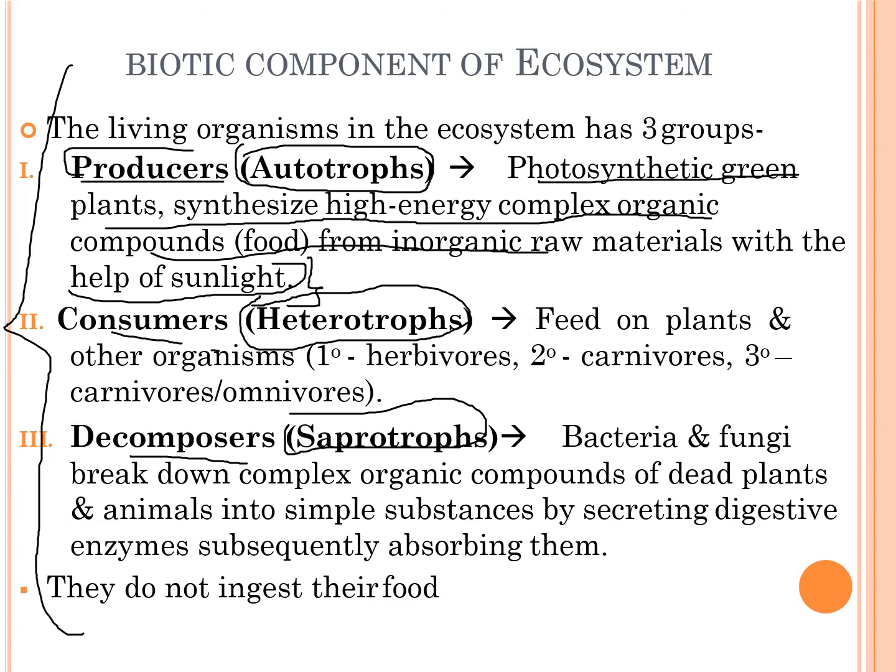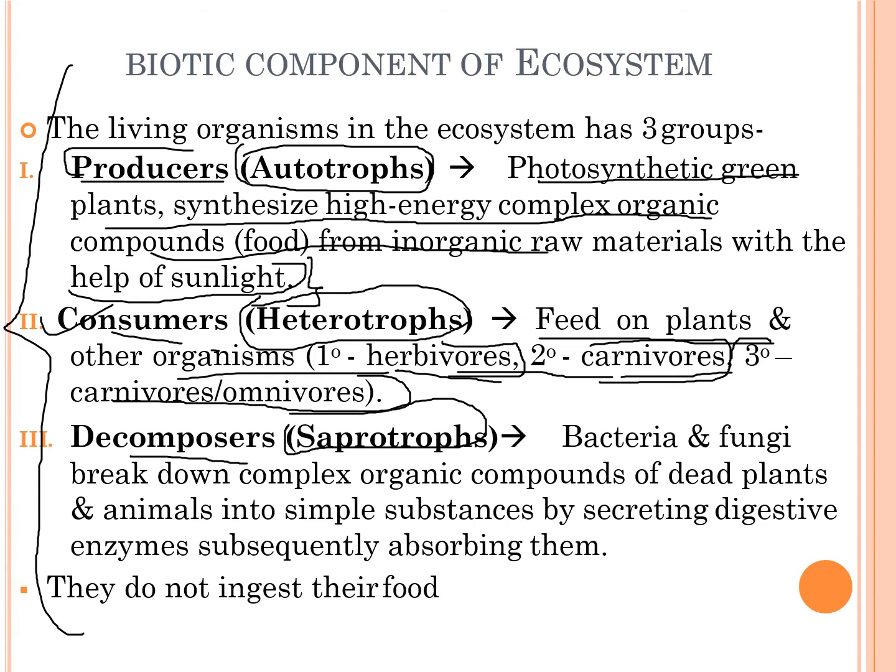So talking about the next term that we have, the consumers. Consumers feed on plants and other organisms, which are herbivores, carnivores or omnivores as well. Consumers include us also, so we definitely are dependent on plants and other species for food, and we are one of the consumers. Herbivores are organisms which feed on vegetarian food. Carnivores are which feed on flesh, and the third we have which can be both.